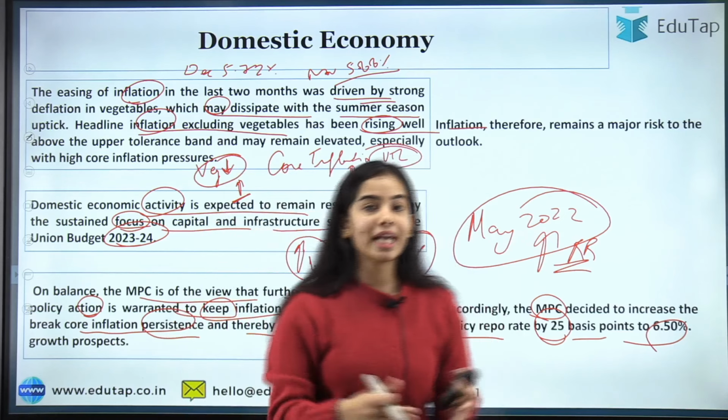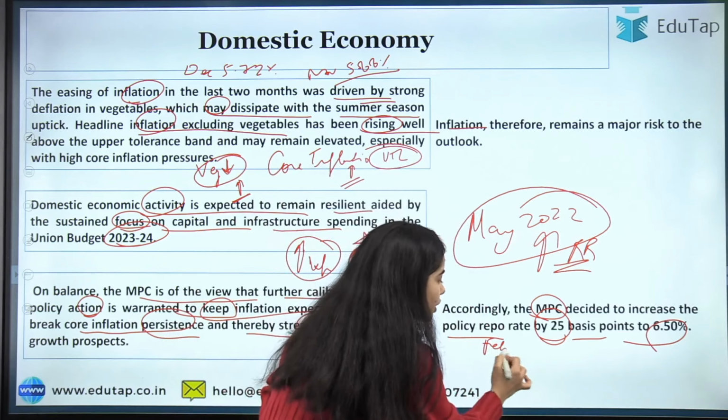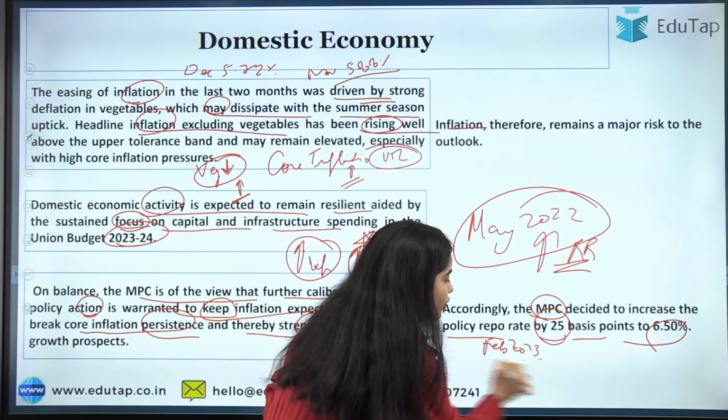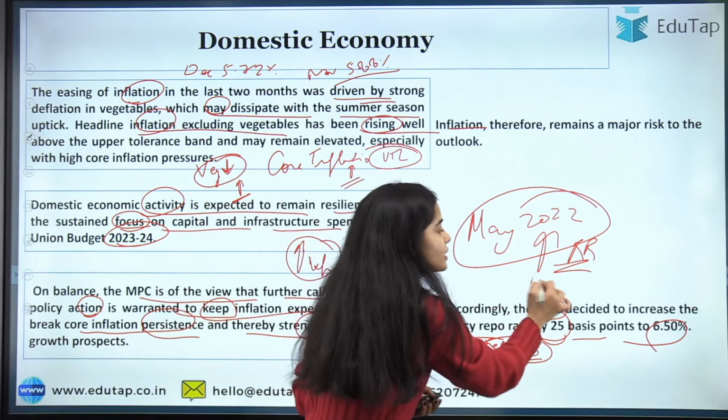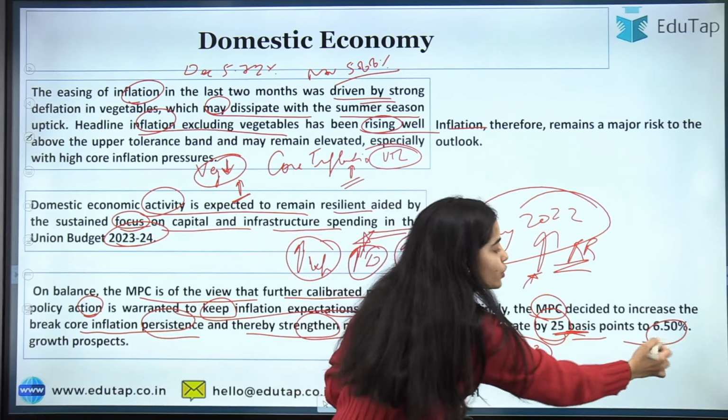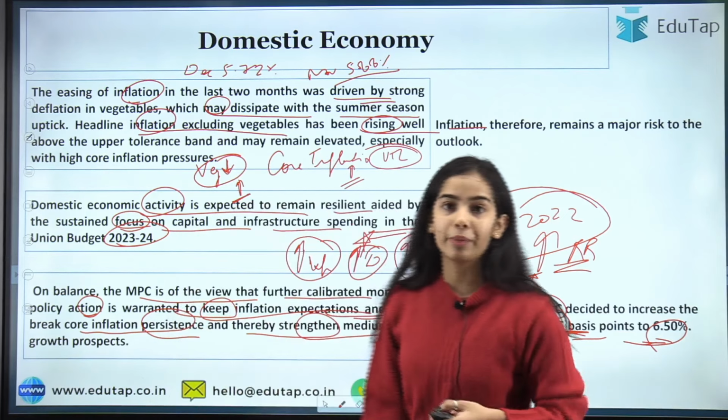And in this February 2023 Monetary Policy Committee meeting also, the RBI has increased the repo rate by 25 basis points to 6.50%, okay.